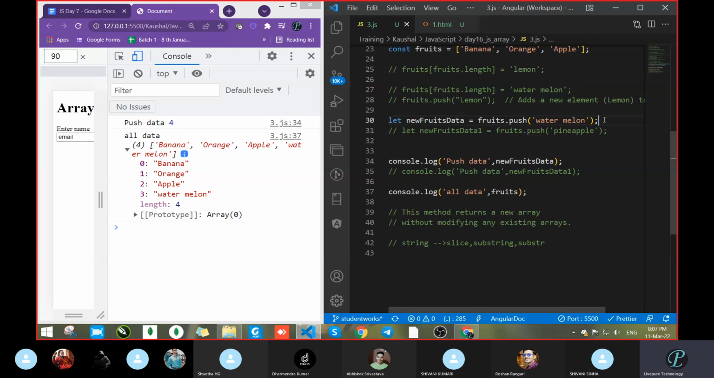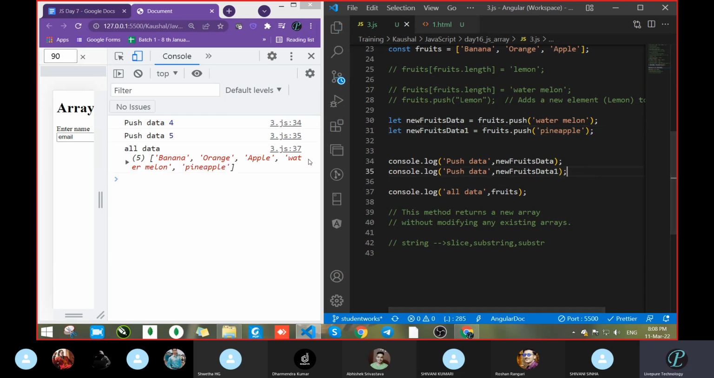See, whenever we write the code like this with push, it returns something. Whatever the return value is gets stored inside this variable, and when we check that in the console, it gives us the length of the array. Let's do one more: add a value and uncomment this line. One more field got added, the length of the array became 5, and it is returning the value 5 there in the push data.